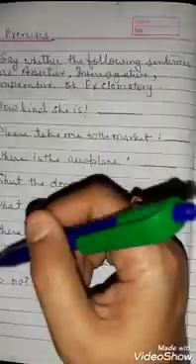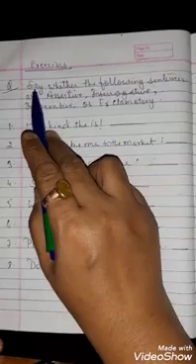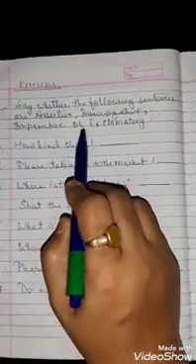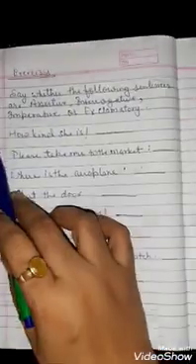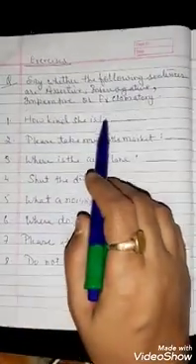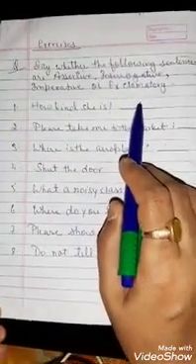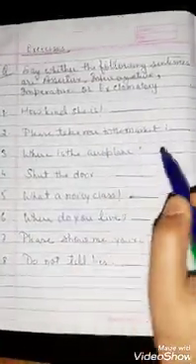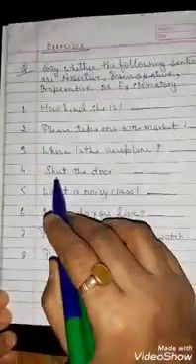Students, I have prepared some questions, so please see very carefully and do it. It is an exercise. Say whether the following sentences are assertive, interrogative, imperative or exclamatory. First one is: How kind she is. You have to say which type of sentence this is. Second one is: Please take me to the market. Third one is: Where is the aeroplane? Shut the door.